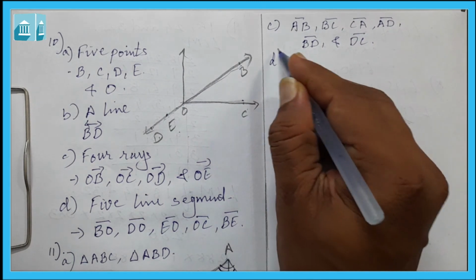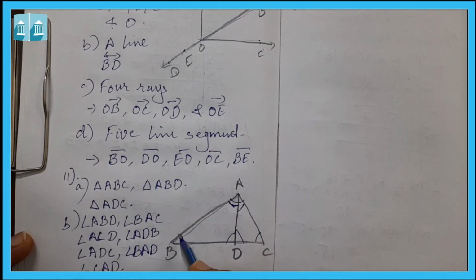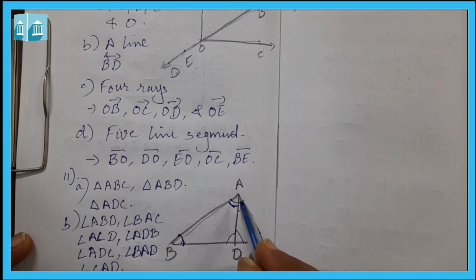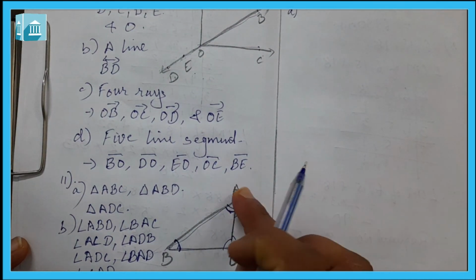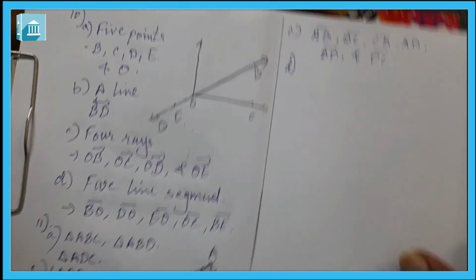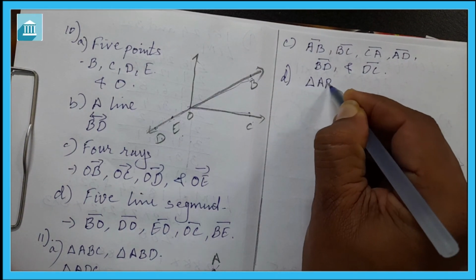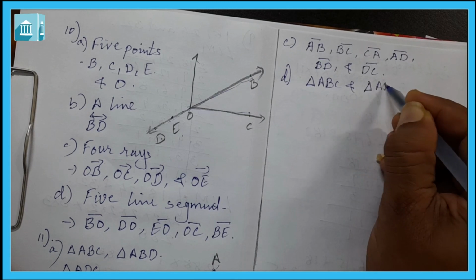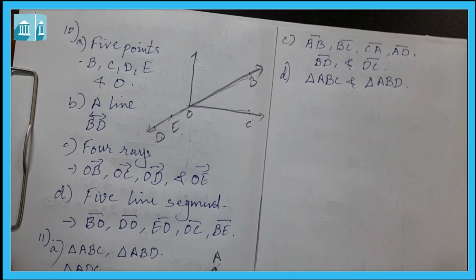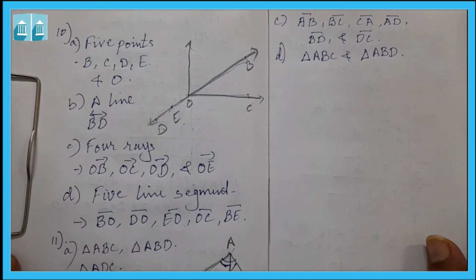Then question D is which 2 triangles have angle B as common? Here, see this, which 2 triangles? The first is triangle ABC and triangle ABD. So these are the 2 triangles which have angle B as common.